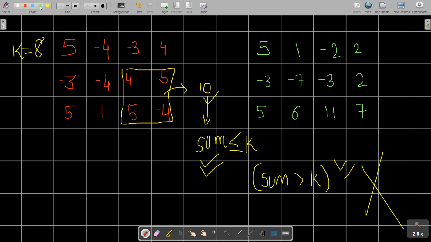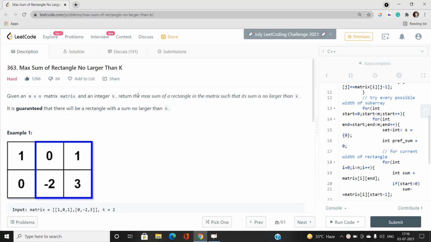What about some different types of rectangles? Let's say I talk about this rectangle. What is the sum of the values lying in it? The sum is 9 plus 4, which is 13, and 13 minus 3 is 10, and minus 8 is 2. The sum comes out to be 2, and this sum is less than or equal to k, so we need to consider it. And what is actually being asked in this question? We need to maximize the sum of a rectangle in a matrix such that the sum is no larger than k.